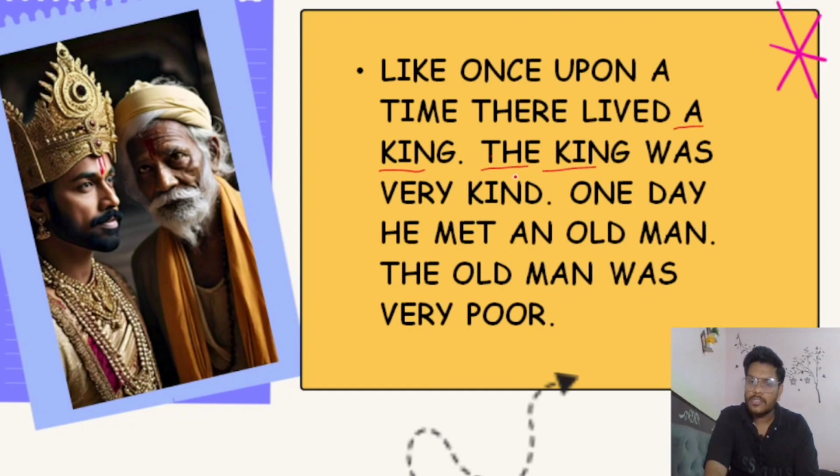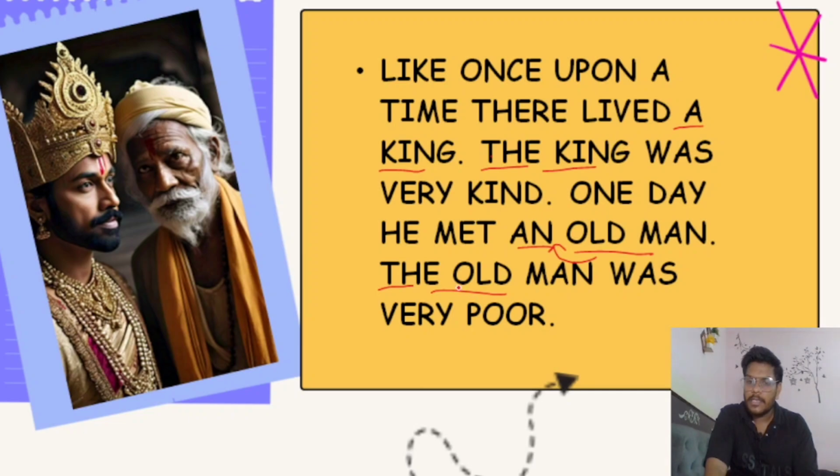The king was very kind. One day he met an old man. So what is written here? An old man. In this sentence, the old man is not introduced earlier, that's why we are using an. And why are we using an? Because old has a vowel sound. In the next sentence, the old man was very poor.